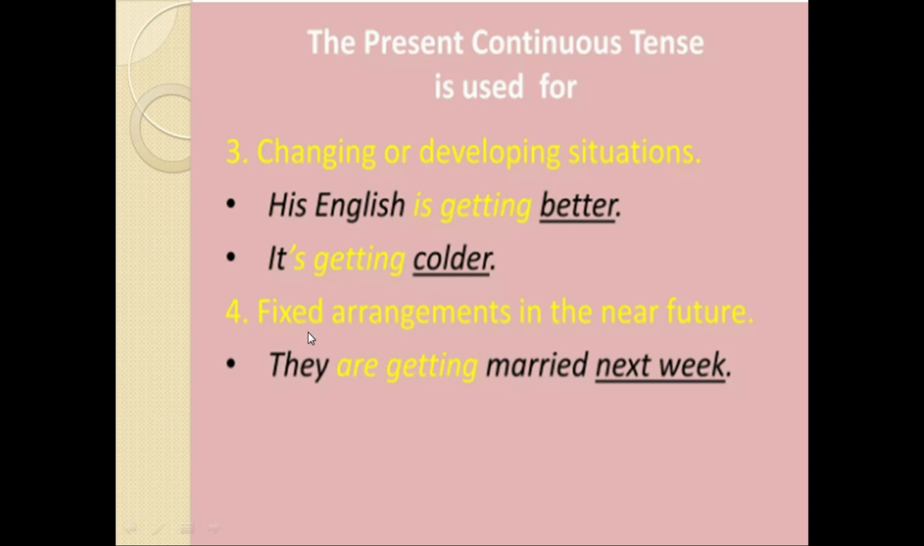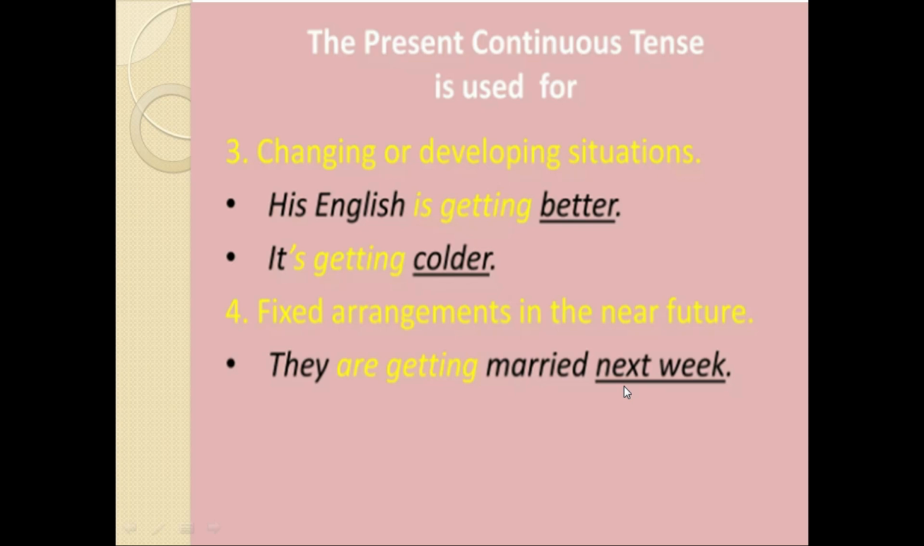Fourth use is fixed arrangements in the near future. For example, they are getting married next week. They are not married right now. They are not in the middle of that action, but they have planned that action. It's a fixed arrangement, and it will be in the near future.